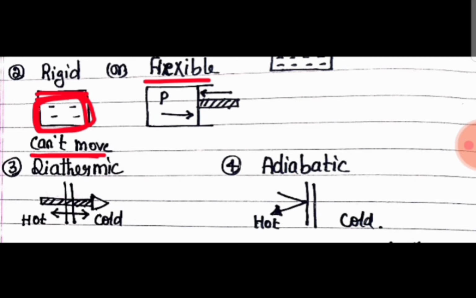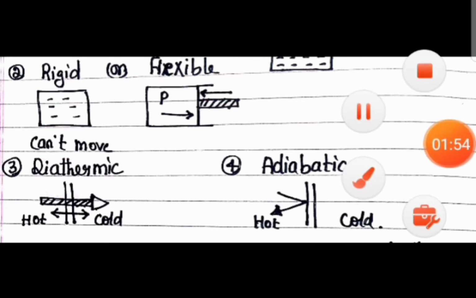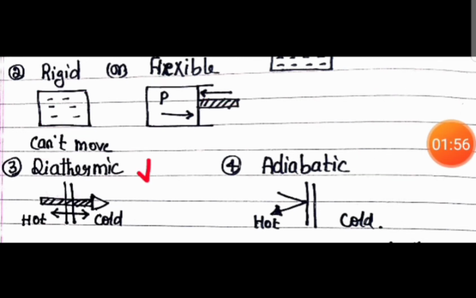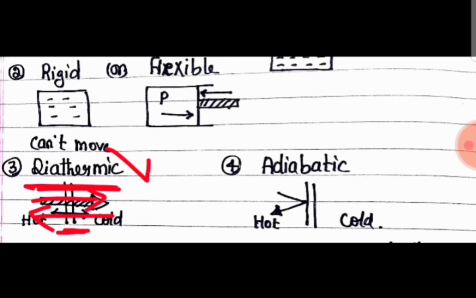If the boundary can be moved with the help of a piston, then that boundary is considered flexible. A diathermic boundary means heat can exchange across the boundary. If heat cannot exchange across the boundary, that is an adiabatic boundary.